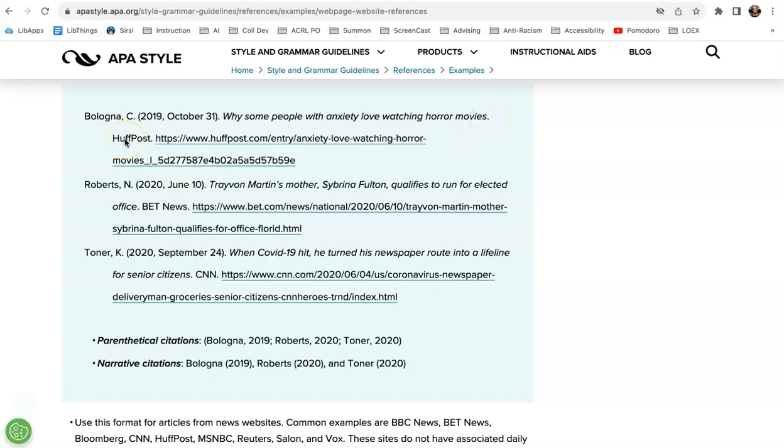Next, you will list the host of the site. So these are all news websites. So for example, HuffPost, BET News, CNN, and then the link. So name, date, title of the article or the web page, and the host of that web page and the link.